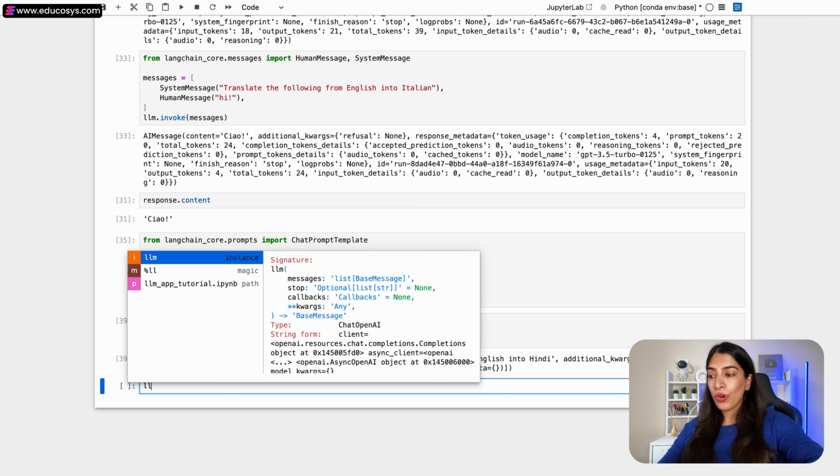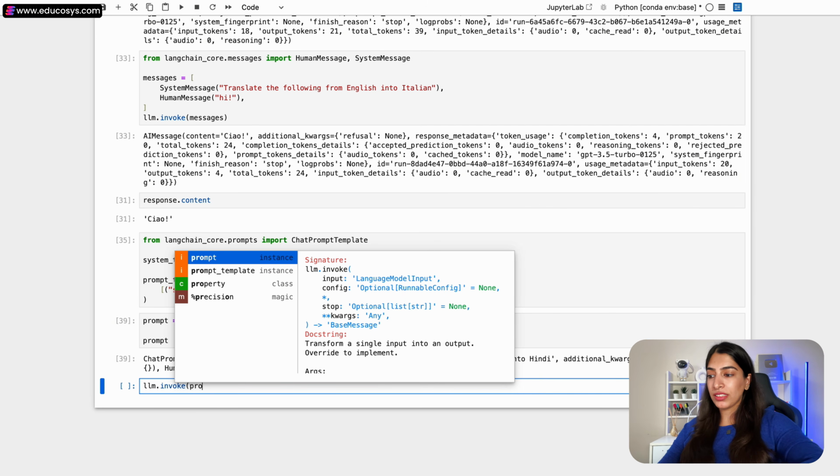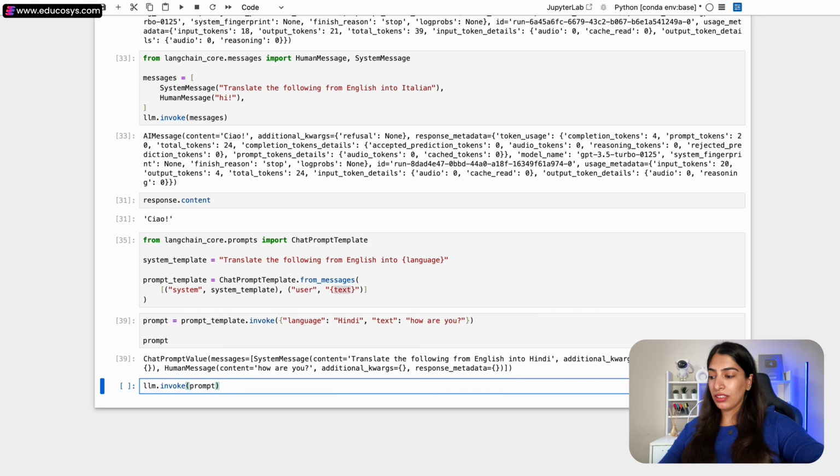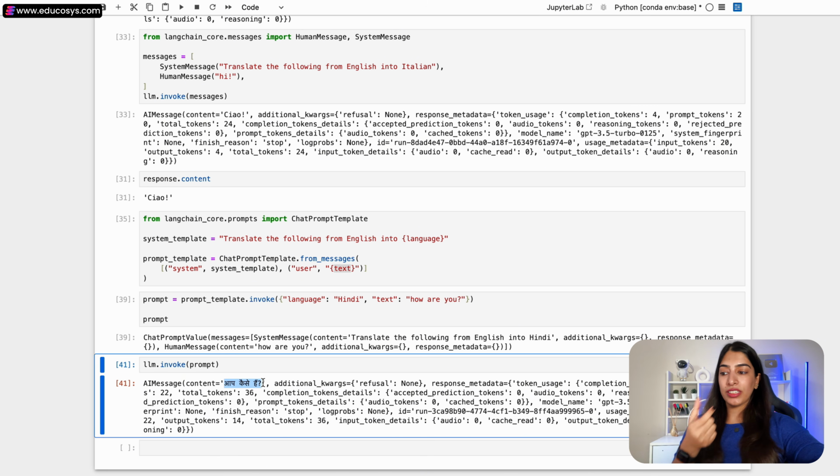So this is just the prompt. Now we can invoke the LLM by passing this prompt. So now when I pass the prompt, let's run it. Okay, I get aap kaise ho. And I can also save it in response, and I can just print the content also. So I have transformed it to aap kaise ho.